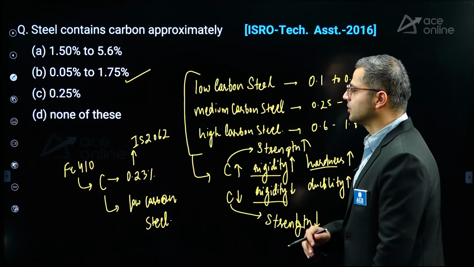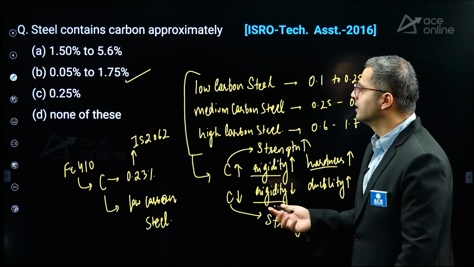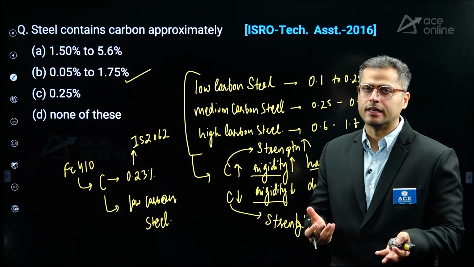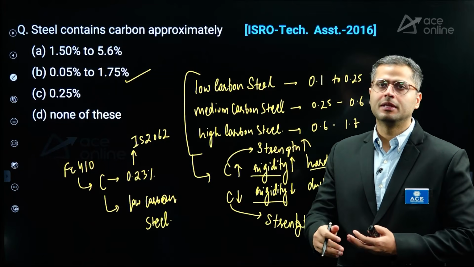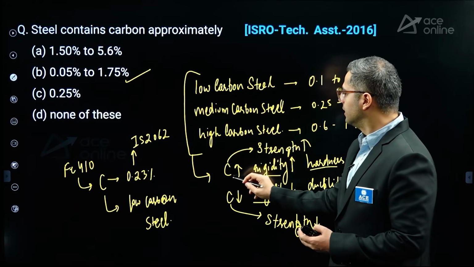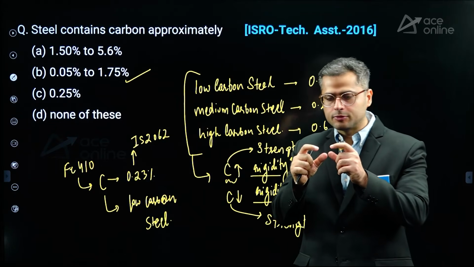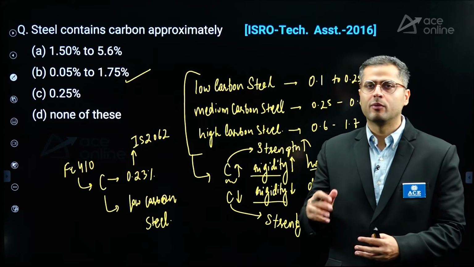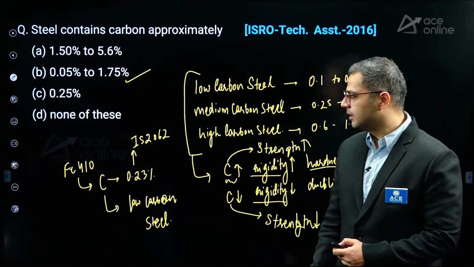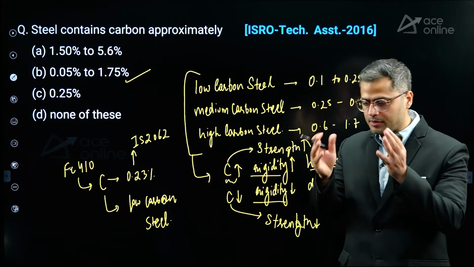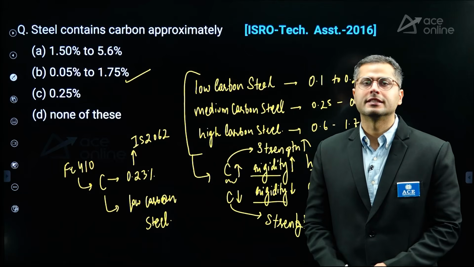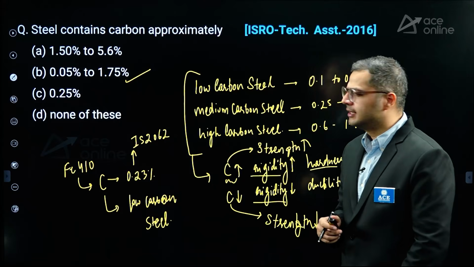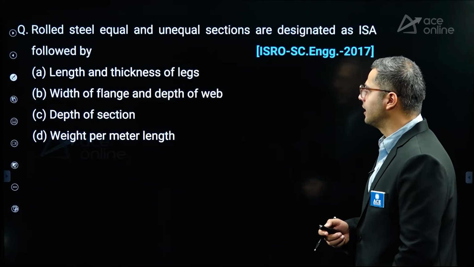So carbon content comes out to be the most influential of all, though more than around 98% of steel is iron only, right? But carbon tends to be the most influential one because this carbon actually occupies void spaces in the molecular structure, and it tends to influence the rigidity a lot. So the space which is occupied by the carbon is amongst the void spaces, so it tends to increase the rigidity in that case, right? Now these are some extra points for you on the basis of carbon content.